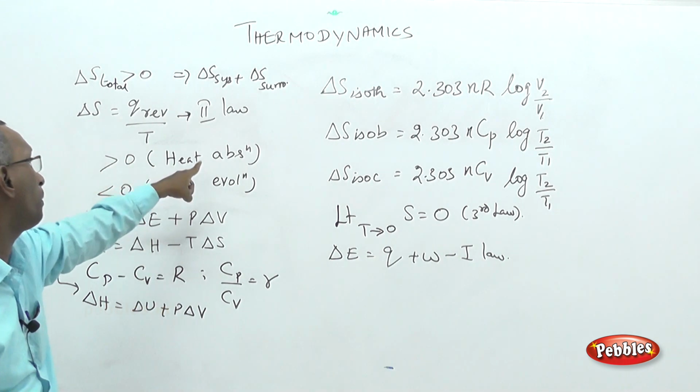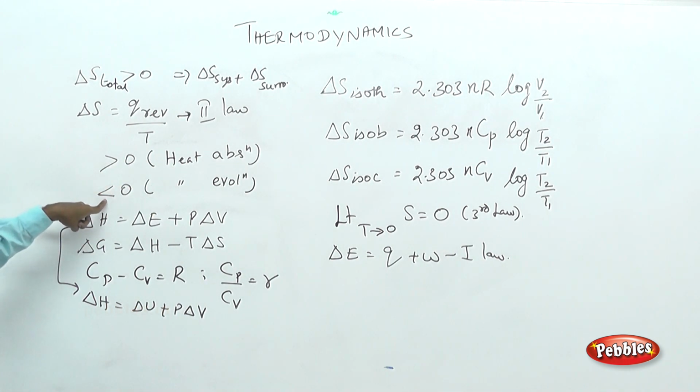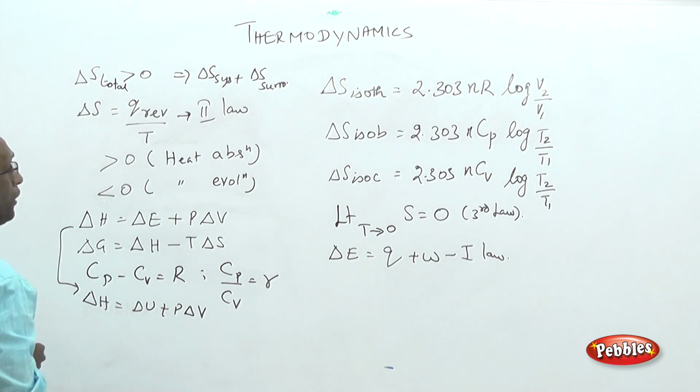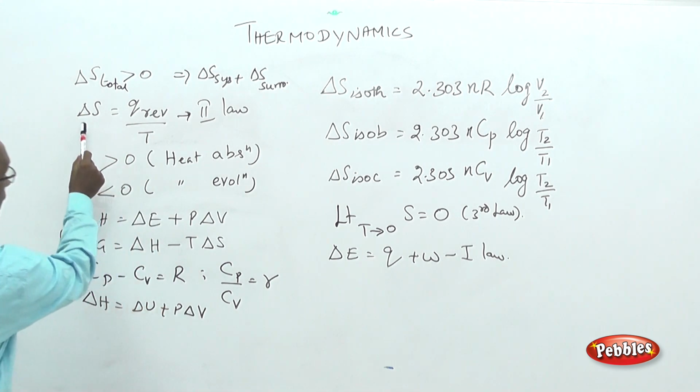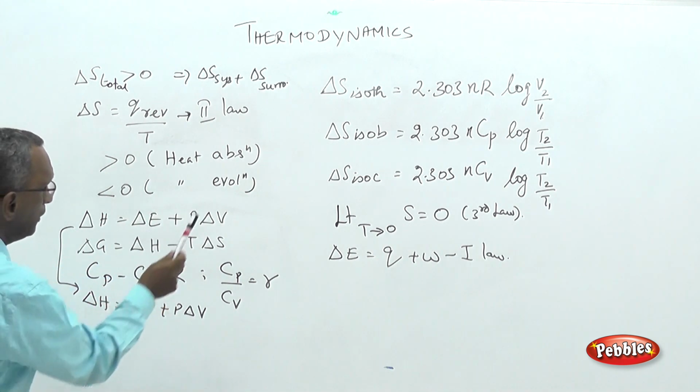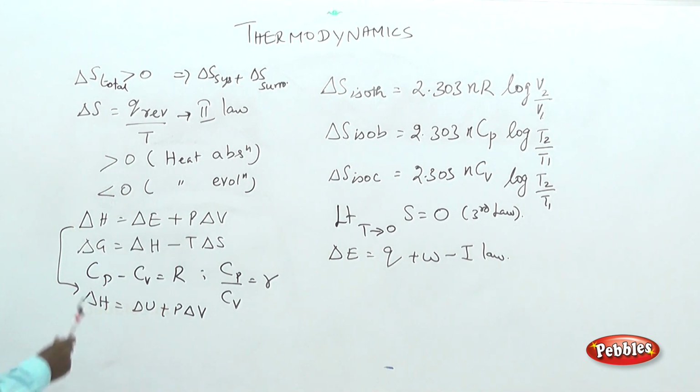Heat is absorbed by the system. Delta S less than 0 means heat is evolved by the system, heat evolution. So, delta S greater than 0 is associated with heat absorption. Delta S, entropy change, negative is associated with heat evolution. Now, delta H is the energy content at constant pressure.